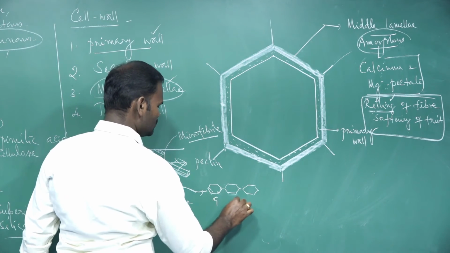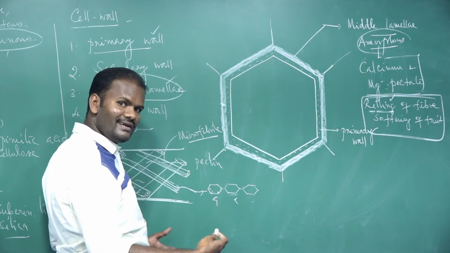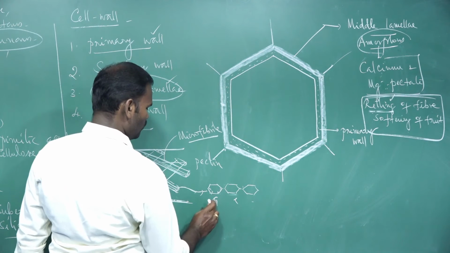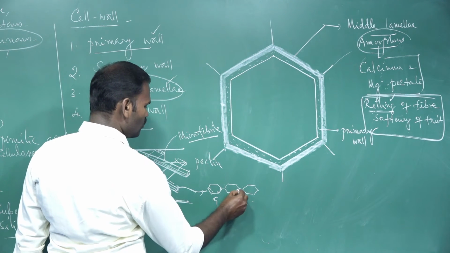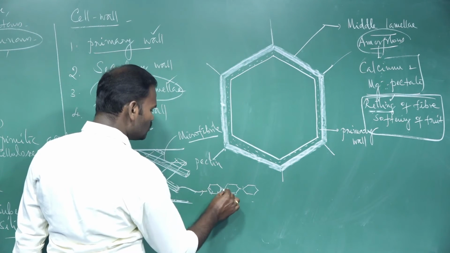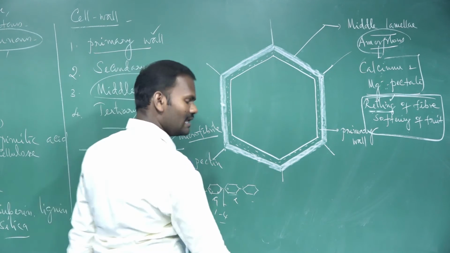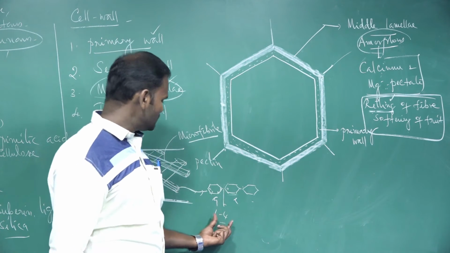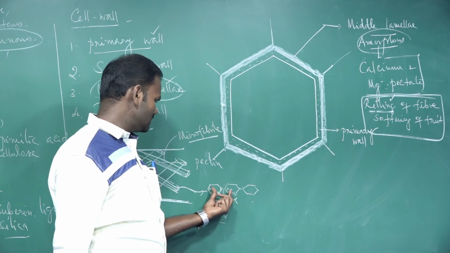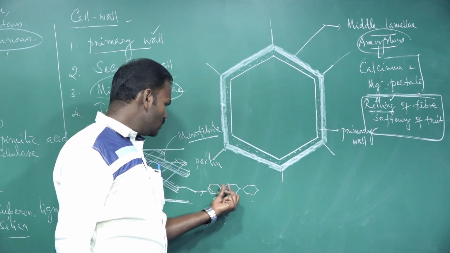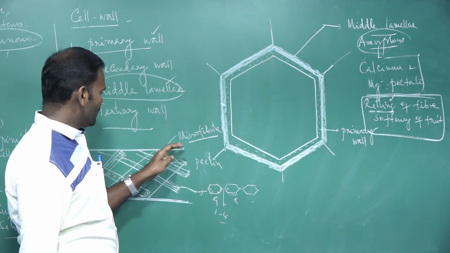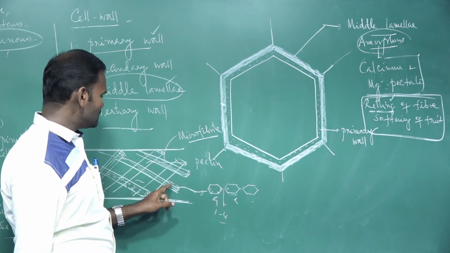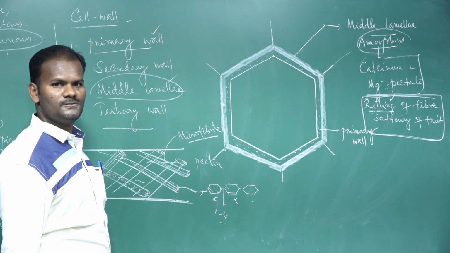Many monomers are linked together to form a polymer. The first carbon of one glucose and the fourth carbon of another glucose are linked together by a 1,4 glycosidic bond. Due to these 1,4 glycosidic bonds, they are linked to form a polymer. So in most plant cells, the microfibril is made up of cellulose.